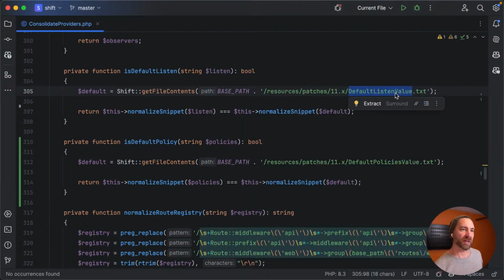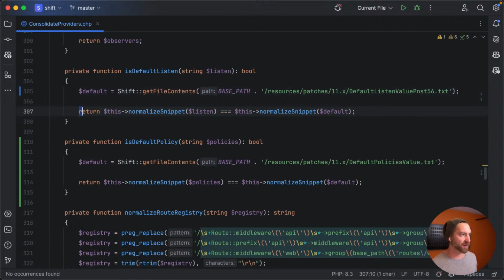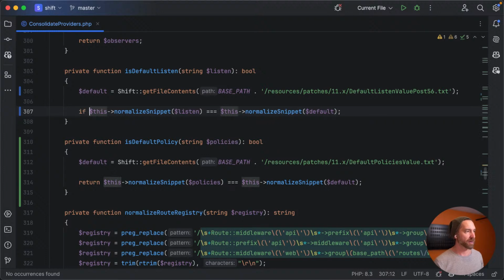All right, cool. So let's say the default listen value post 5.6 is going to be the most common one it picks up. So let's just check the default first, to save a micro optimization.